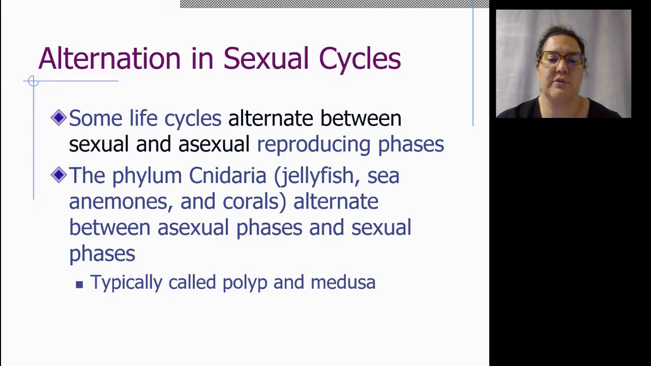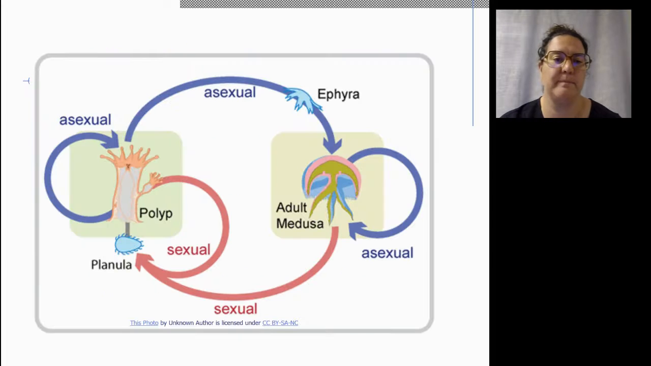So some life cycles alternate between sexual and asexual reproduction phases, and this can occur in some jellyfish and anemones in the phylum Cnidaria, and they alternate between sexual and asexual forms of reproduction depending on what's available to them at the time. So here we have a planula going through asexual reproduction forming a polyp, or sexual reproduction when it would produce gametes and then they'd be mixed together in fertilization to form a zygote.